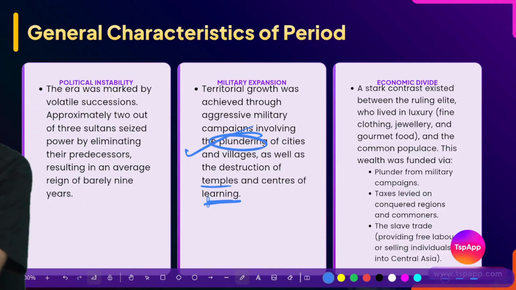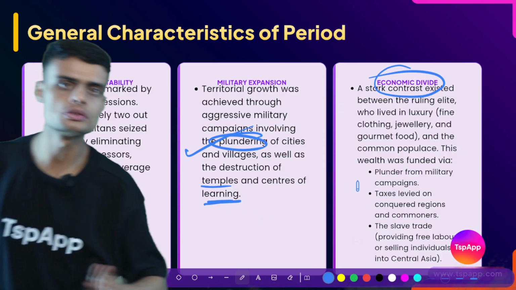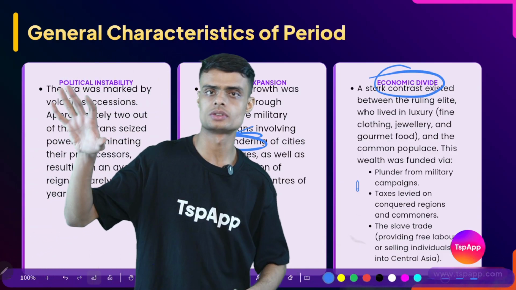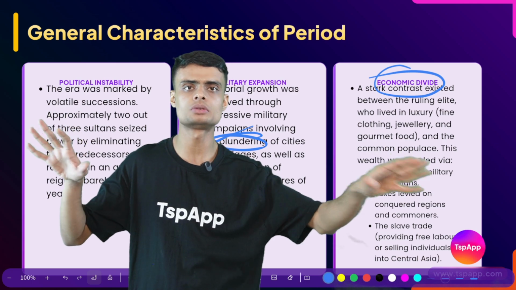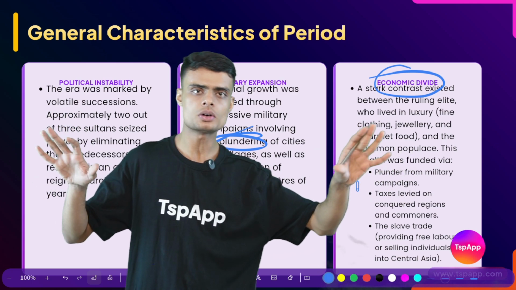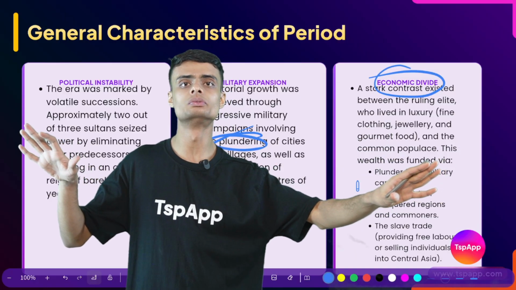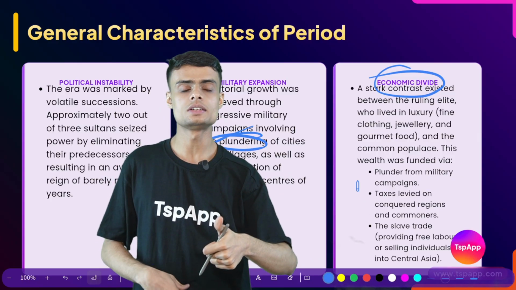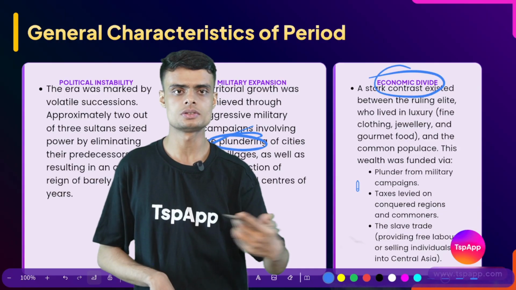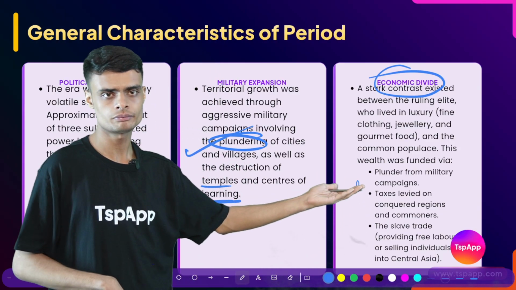Then, the economic divide. In this time period, there was a large economic divide where we have two categories of rulers. One was the rulers who were rich, and another were those rulers who were very ambitious. They wanted to expand their kingdom, but to expand they would need a large army, and a large army needs a large amount of wealth. So that's why they plundered.